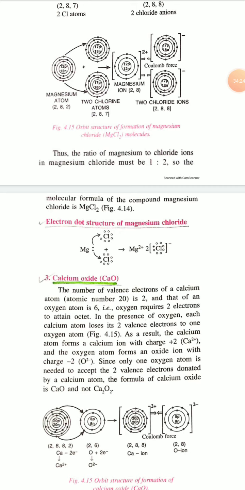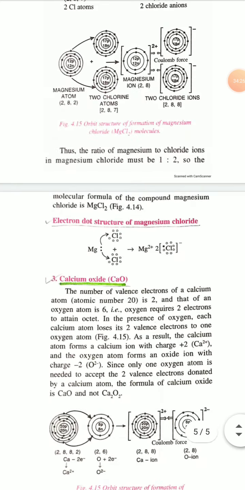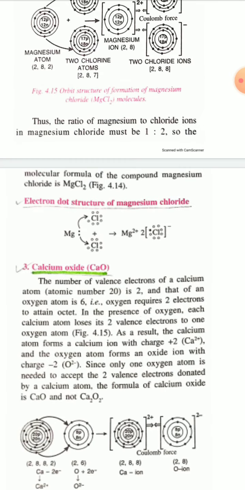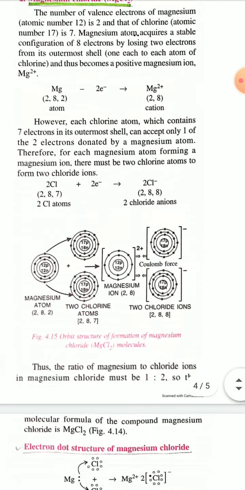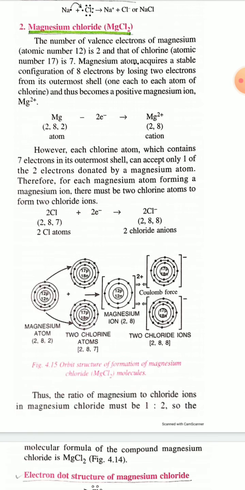Okay, thank you. One thing I want to mention is that you have to practice the orbital diagram and the Lewis dot structure or electron dot structure. In the exam the question will appear like this: draw the orbital diagram of MgCl2, draw the orbital diagram of NaCl, or draw the electron dot structure of CaO, calcium oxide, or MgCl2. Okay, you have to practice the orbital diagram and Lewis dot structure, both.